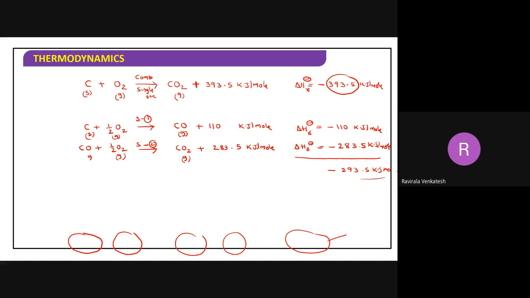Now you can say, according to Hess law, whether the reaction takes place in a single step, 393.5, or in several steps, the amount of enthalpy exchanged is always the same. So this is an example you can take for Hess law. In an examination, if they ask you to justify Hess law with a beautiful example, take this example. A very simple example.